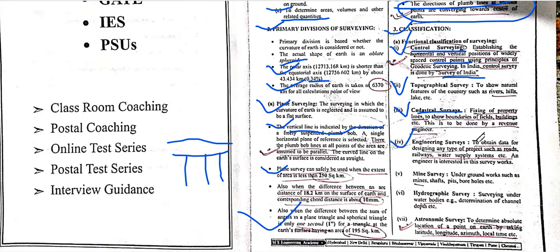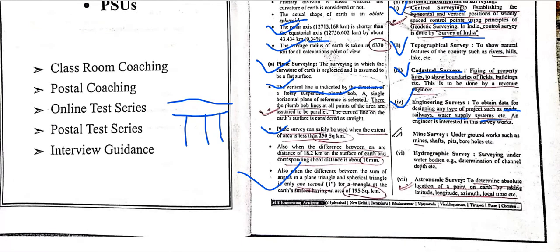Engineering survey. What is the engineering survey? It obtains data for designing any type of ground work, such as the road, railway, water supply system. Engineering interest is the civil work. Engineering surveying, the main surveying, also covers underground work such as the mine, shaft, pit, or holes. Okay, that was the main surveyings.